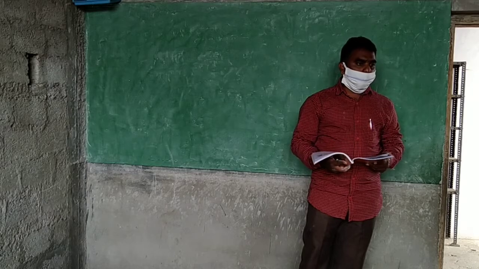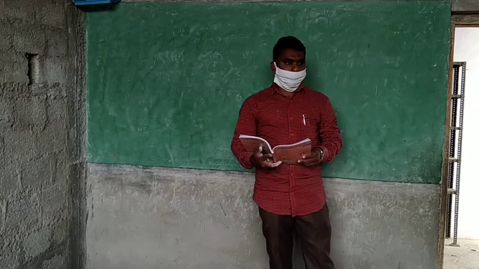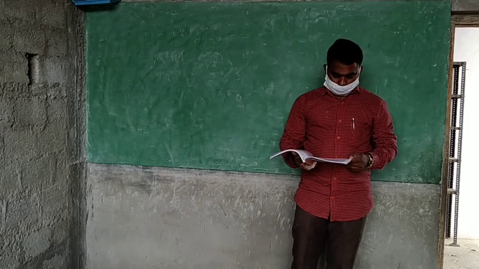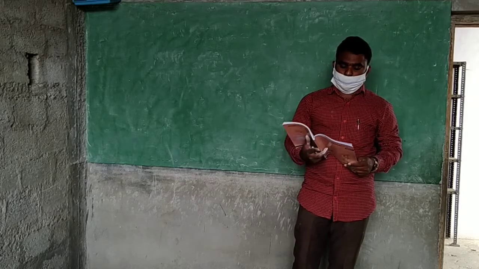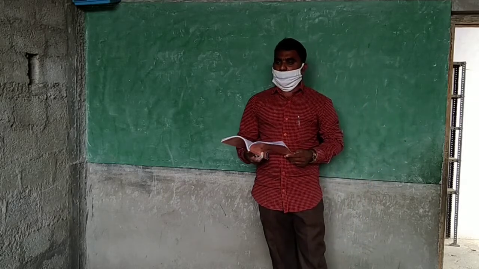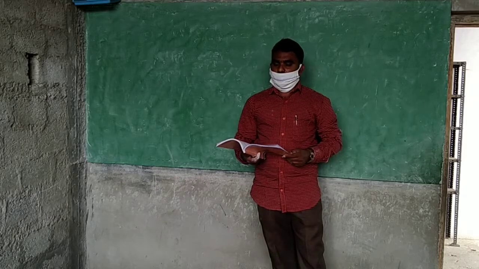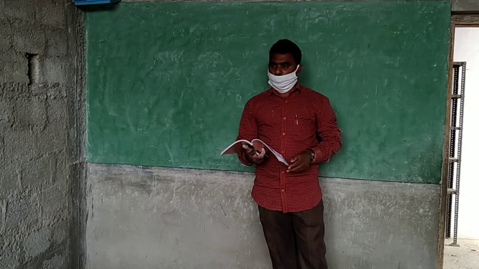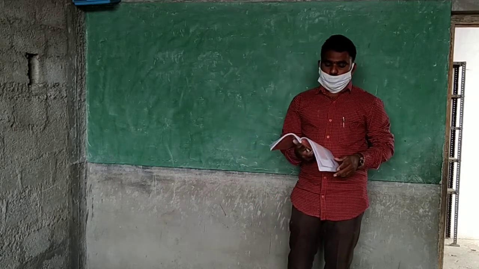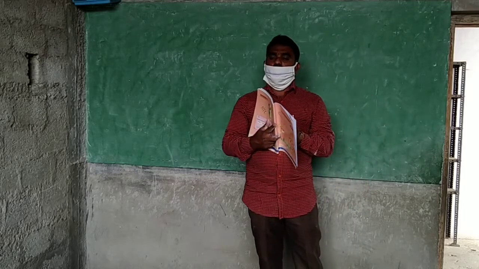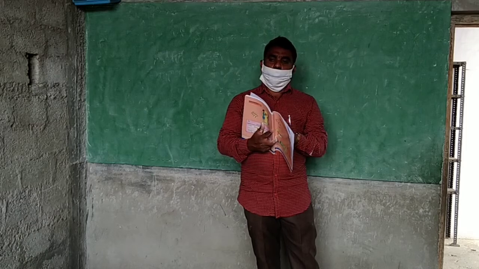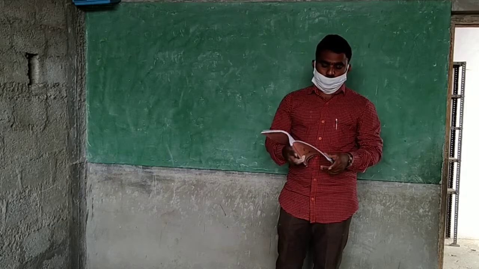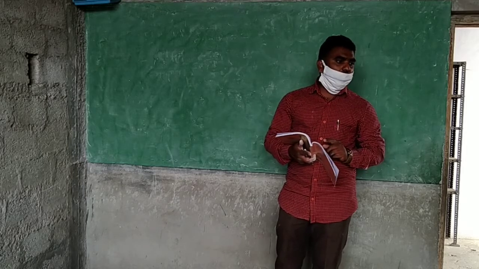Indian Olympics medal table. London Olympics medal winners, page number 42, 2012 winners. The chart is there, no? Here, what is their country? Gold medal, silver medal, bronze medal, total medals. Okay, if you do it, okay; if you don't, do it once again. So how do you find the total? You know that. By using the number line, or you can add directly. You have to add them and write the total.